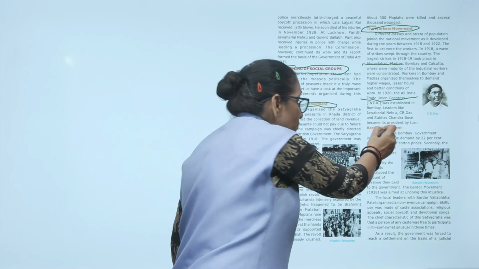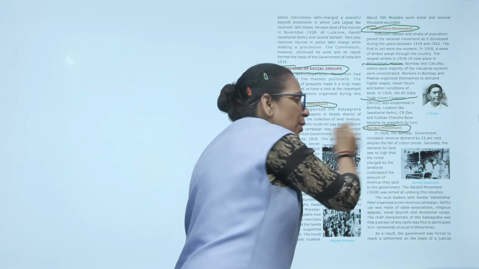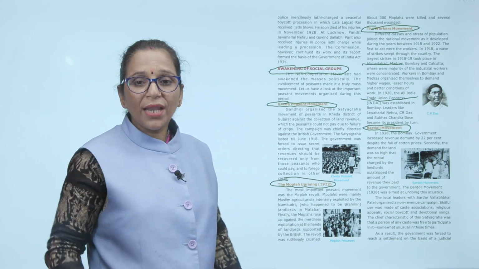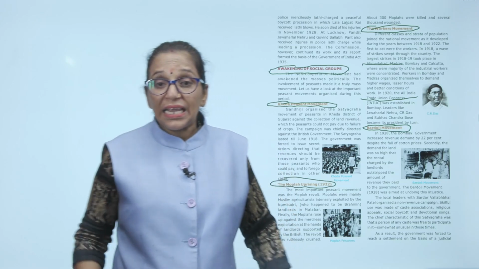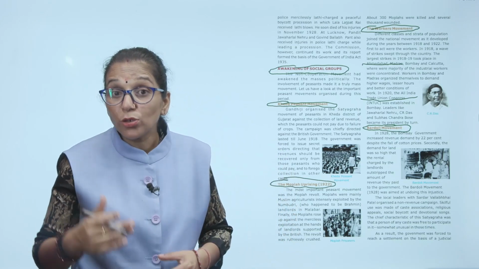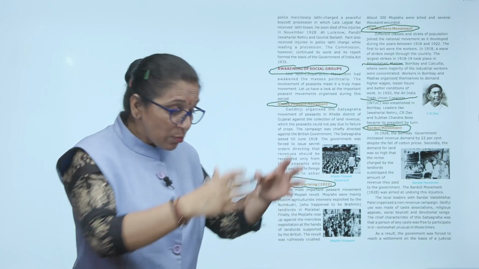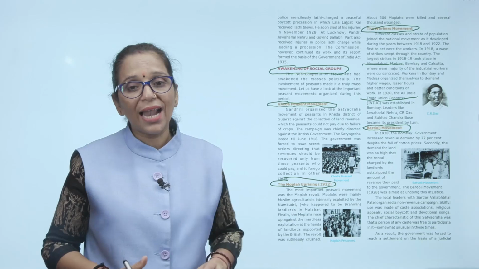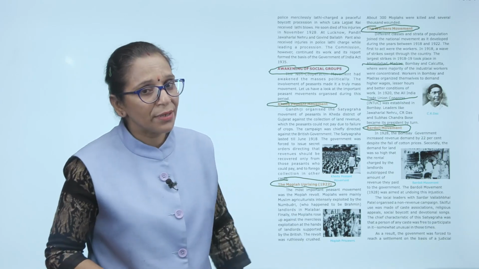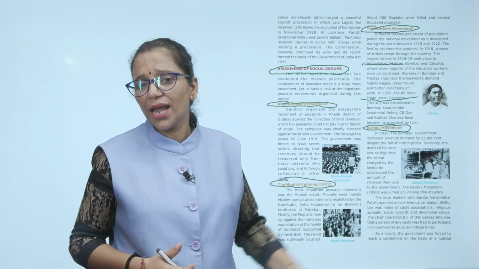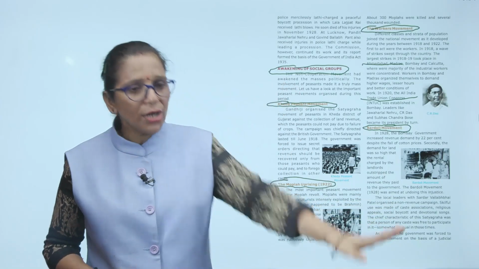Now moving to another famous movement, the Bardoli movement. In 1928, the Bombay government increased the revenue demand by 22%. See, at that time cotton prices had fallen, and at that time they were increasing the revenue tax. 22% they increased. And secondly, demand for land was so high that the rental charge by the landlord outstripped the amount of revenue. Now what happened? The Bardoli movement of 1928 was organized, and it was aimed at undoing this injustice.